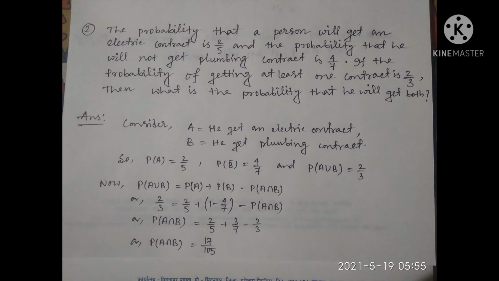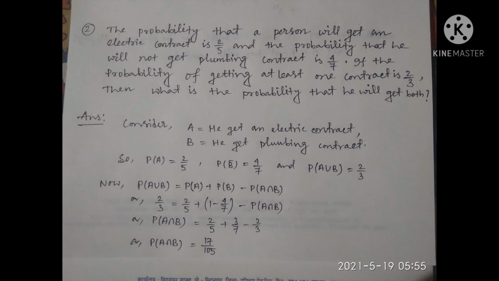Also, the probability of not getting a plumbing contract is 4 by 7, so P(B bar) equals 4 by 7. And the probability of getting at least one contract is 2 by 3, so P(A union B) equals 2 by 3. These three results are given.